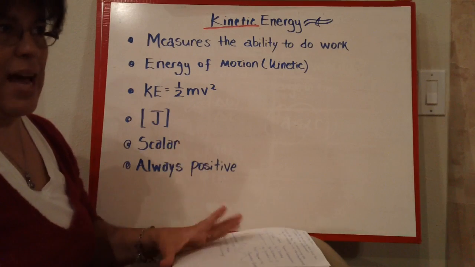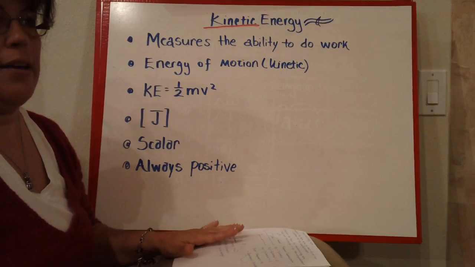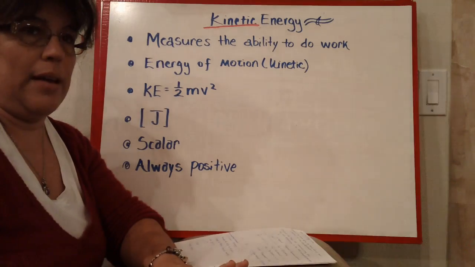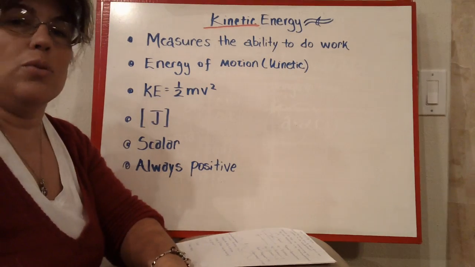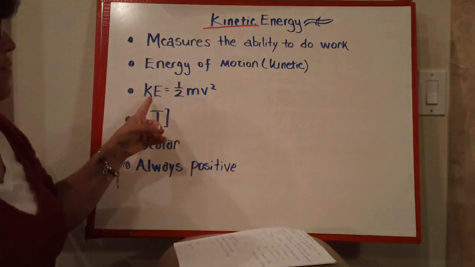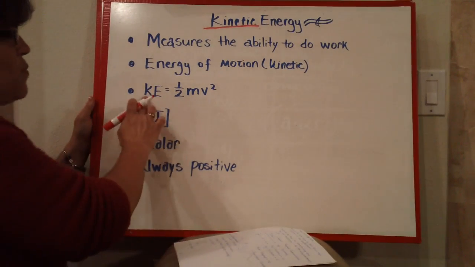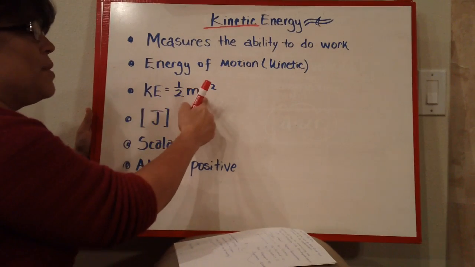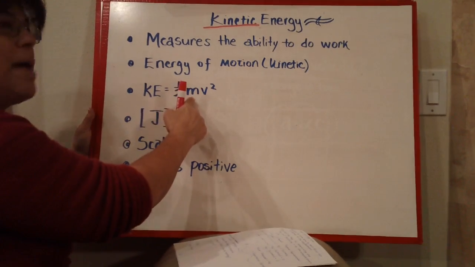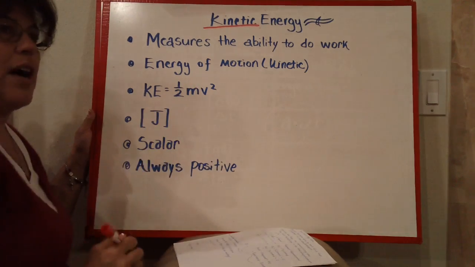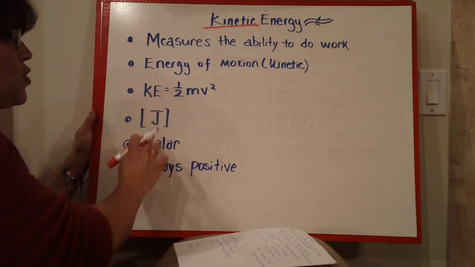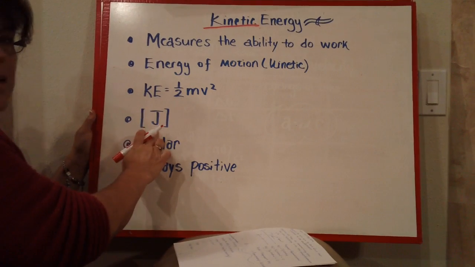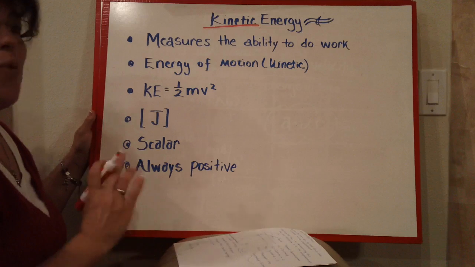So if something is not moving, it has no kinetic energy. So if a car is sitting in your driveway not moving, there's no kinetic energy. If you're driving down the road, we have kinetic energy. The formula for kinetic energy, and we use KE, sometimes you'll just see K, is 1/2 mv squared. M is the mass of the object and V is the velocity, and it's squared. The units for kinetic energy is joules, same as work, and I'm going to show you why in just a second.